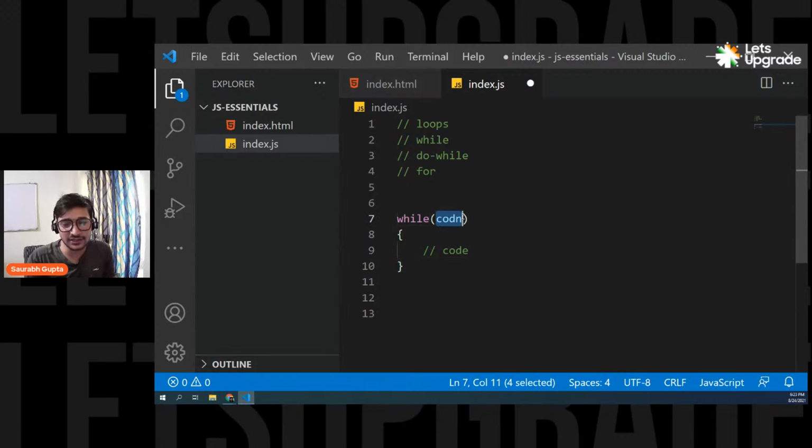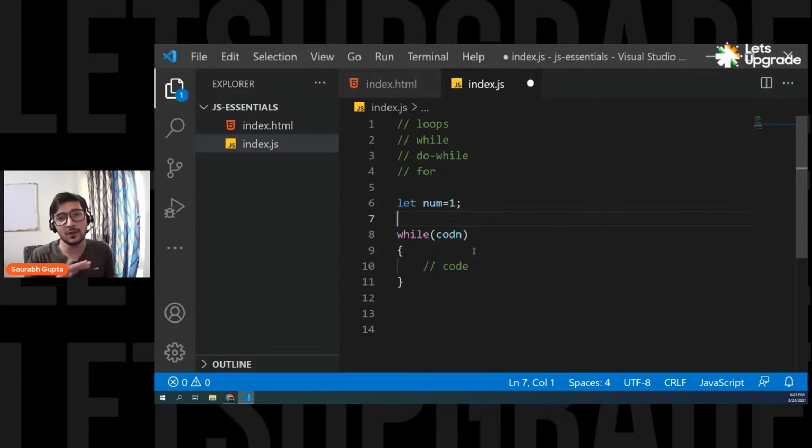It will check the condition. If it is correct, come inside, execute the code, go back up. Check the condition again. If it is correct, come inside, execute the code, go back up. Normal working. Okay. So now I want to write a condition, that means I want to write a comparison. And you know that when you want to write a condition, you need some data. You need a variable, right? That means now we have to create a variable. So let's create a variable called num, and let's give it a value of 1.